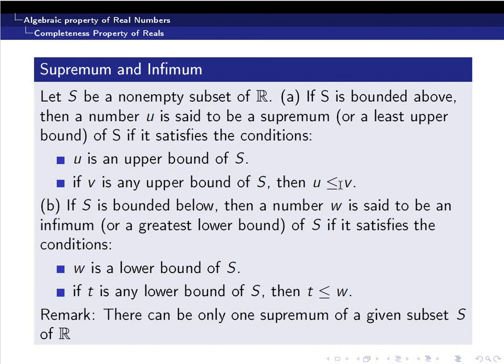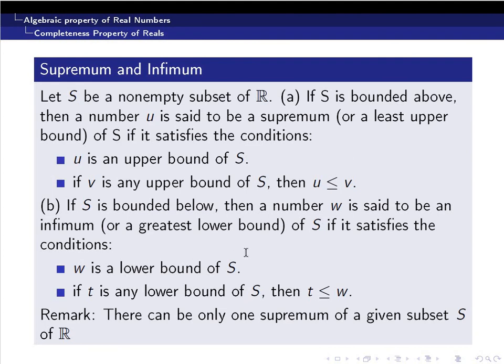If we take an example as the open interval (0, 1), every element in the open interval (0, 1) is less than 1. And you can safely assume that 1 is an upper bound. Any number which is less than 1 cannot be an upper bound, because any number which is less than 1 is an element of the set. So 1 should be the least among the set of all upper bounds. So 1 should be the supremum.